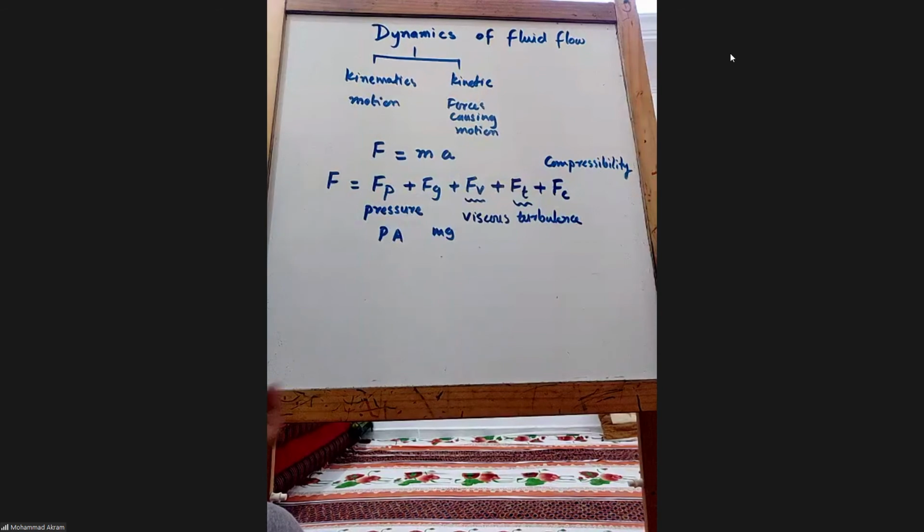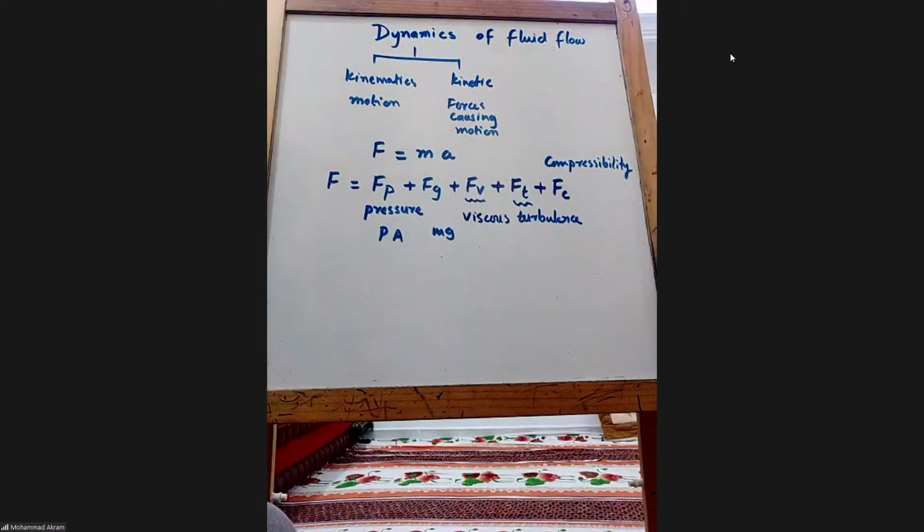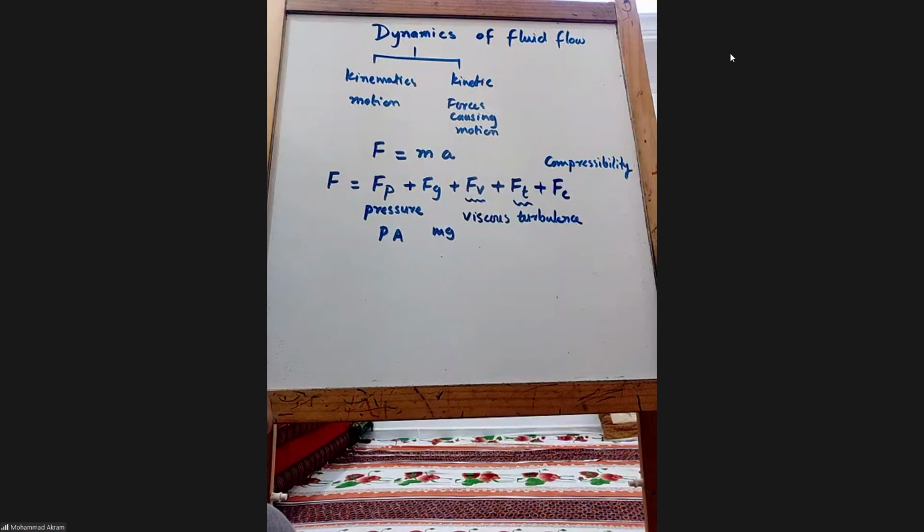See, if the material or the fluid is incompressible, that means it's not able to compress, then you can say it has no change in forces due to the compressibility. But for example, in a particular room there were, say, 5 people and they were fighting with each other.